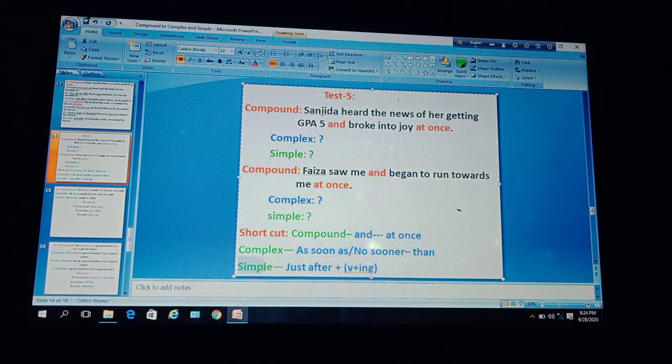To make it simple, you have to take the help of just after, then you have to use verb plus ing. So this was the shortcut of compound sentence with and add-ons. Okay.